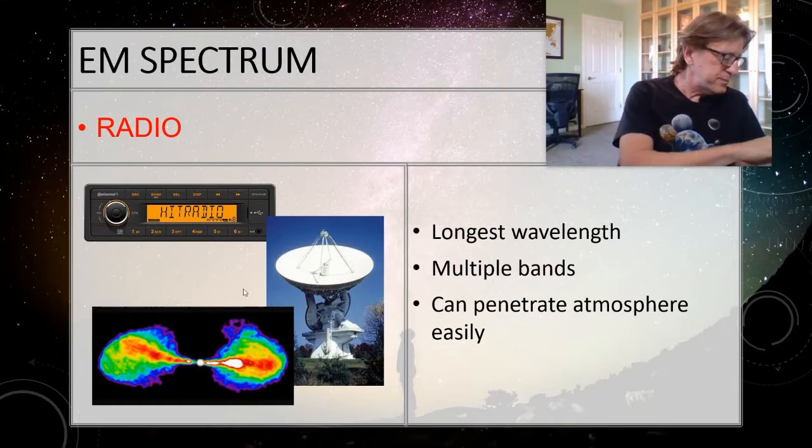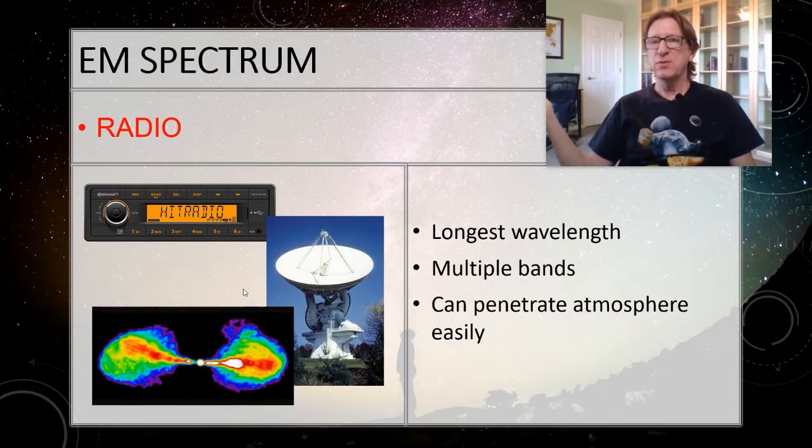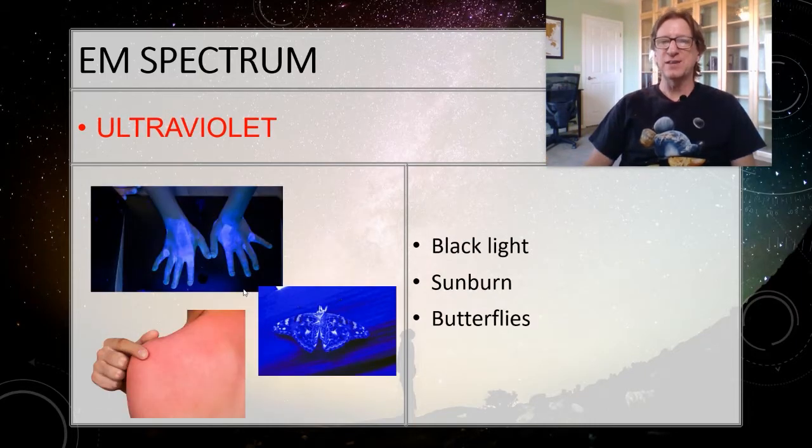So flip over on the back page. If we go the other direction, we go bluer than blue, the first kind of light that you get is ultraviolet. Now, again, your eye can't see it, but your body can detect it, and that's what's happening down here. This is what turns you sunburned, or some of you lucky people actually get suntan, but not me.